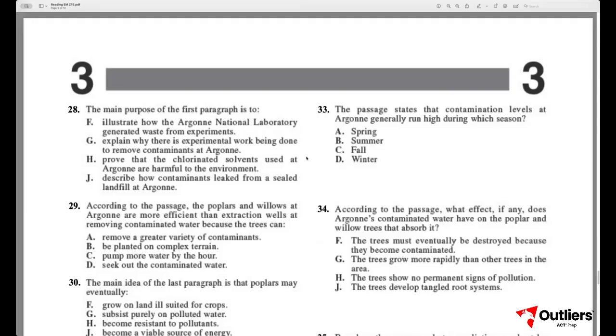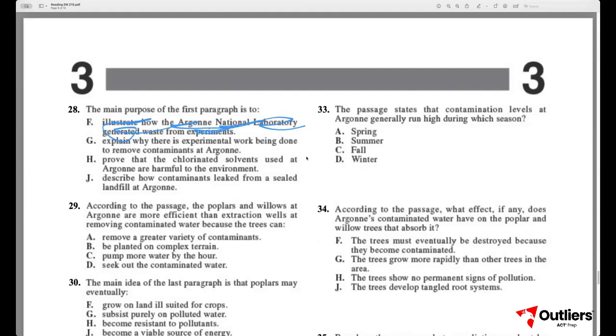For instance, it doesn't talk at all about the waste removal efforts that are the central focus of this text and feature rather prominently even later on in the paragraph. That's why F is going to be eliminated. G says, explain why there is experimental work being done to remove contaminants at Argonne. So it mentions that there is experimental work being done, right?